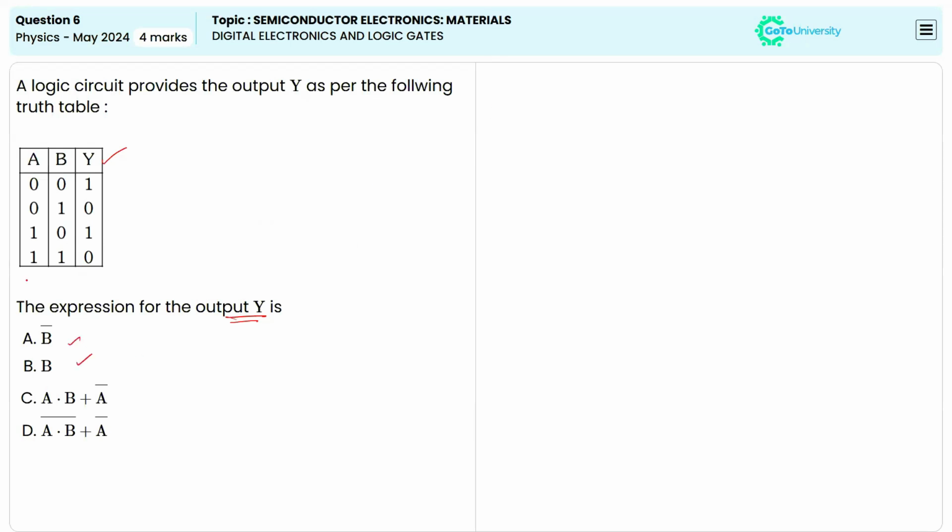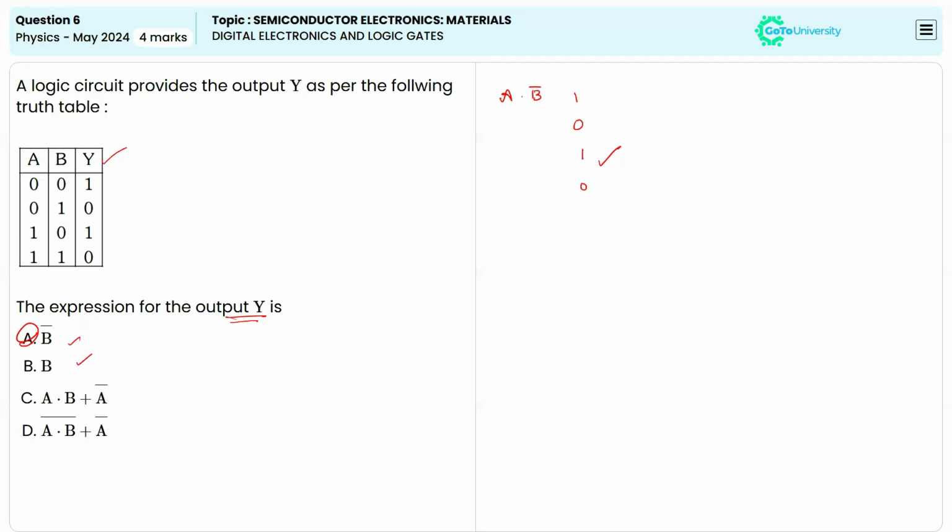Okay, so if we go with option A, it is B bar. So if we are calculating B bar, it will be 1, 0, 1, 0, right? So this is the output, right? So option A will be the correct answer here. You can check with the other options as well.